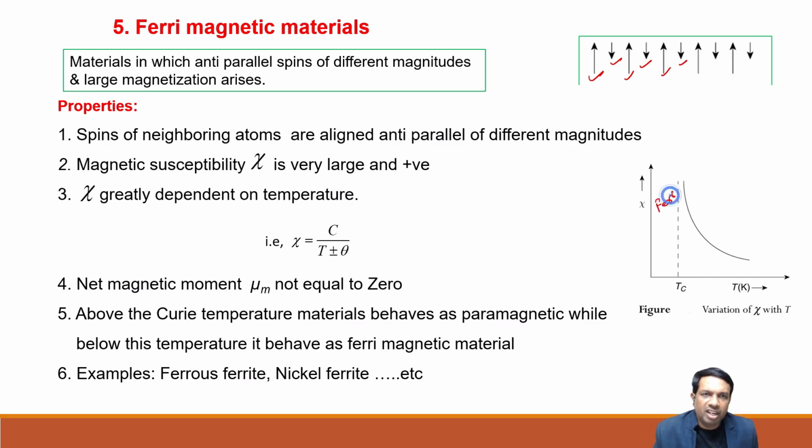This is the ferri side; on the other side it is para. Magnetic susceptibility greatly depends on the temperature. Net magnetic moment is not equal to 0. Above the Curie temperature, the material behaves as paramagnetic, while below it behaves as a ferrimagnetic material. This is the critical temperature. Examples: ferrous ferrite, nickel ferrite, etc.